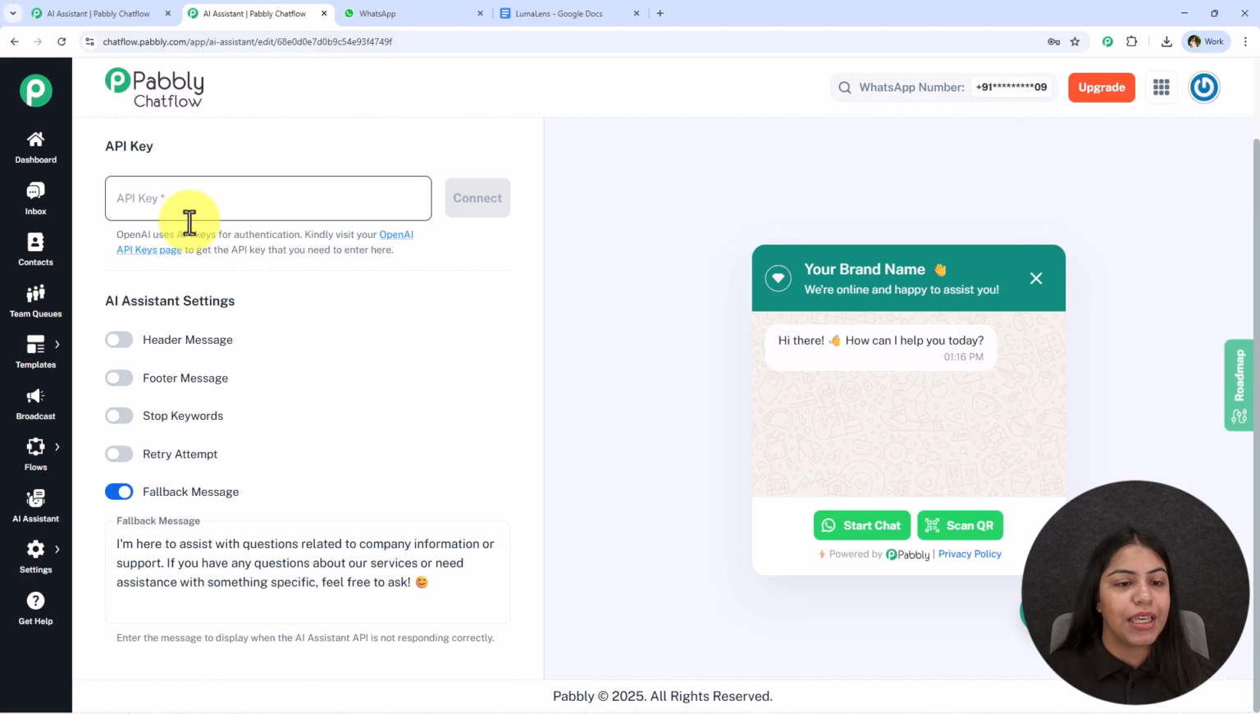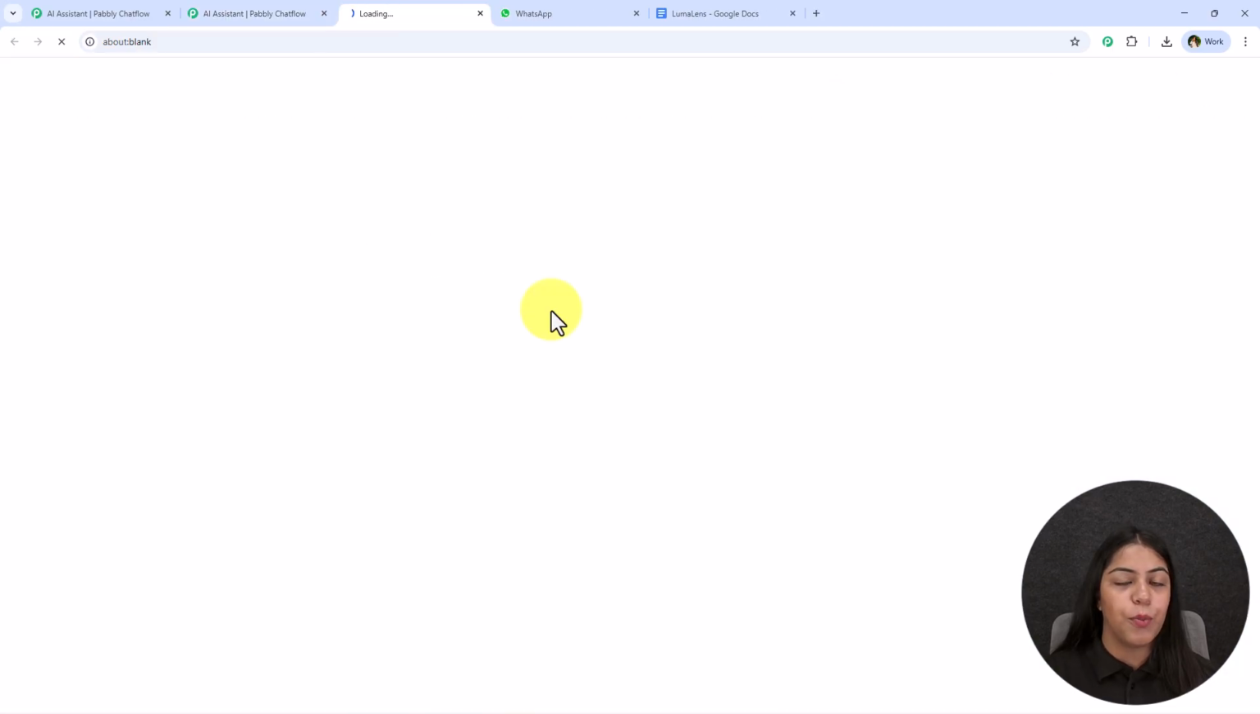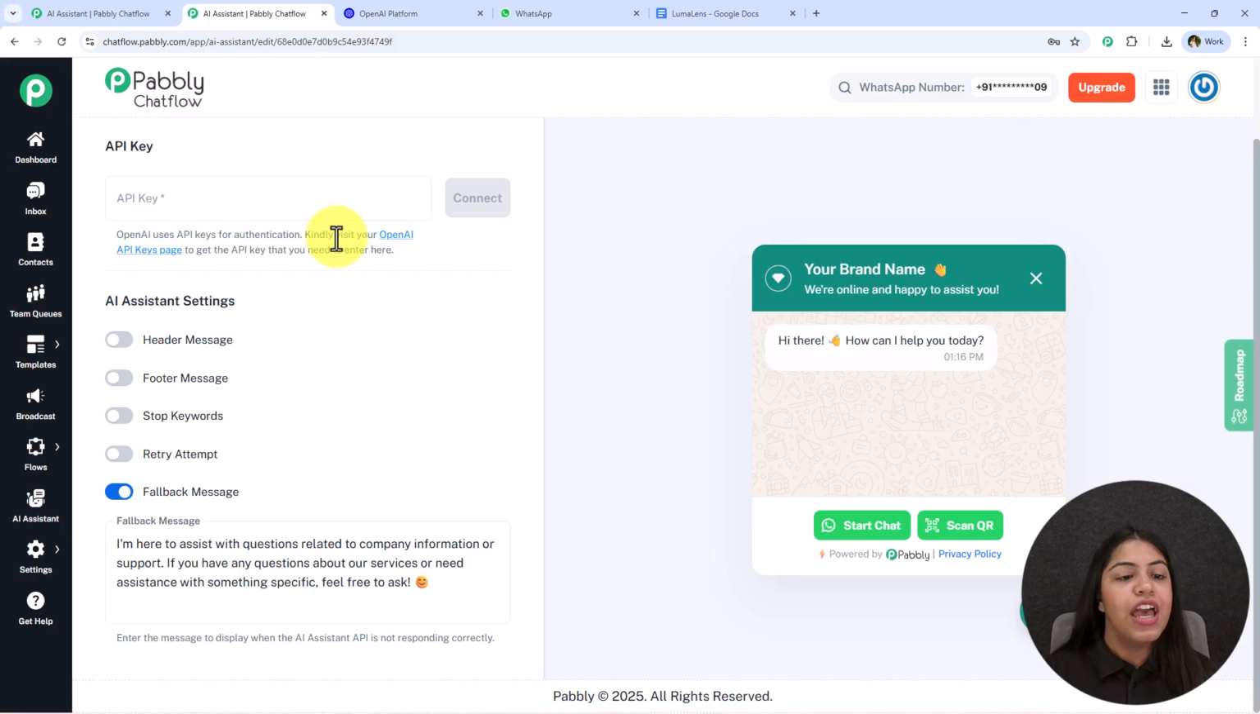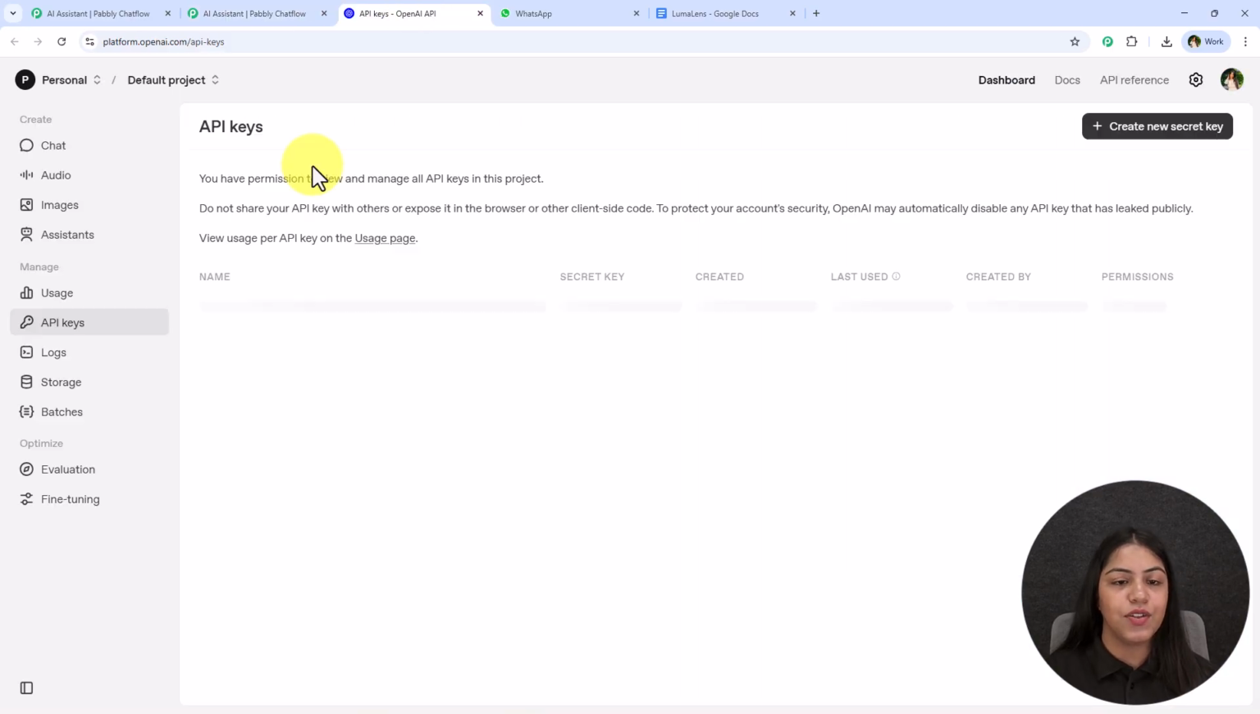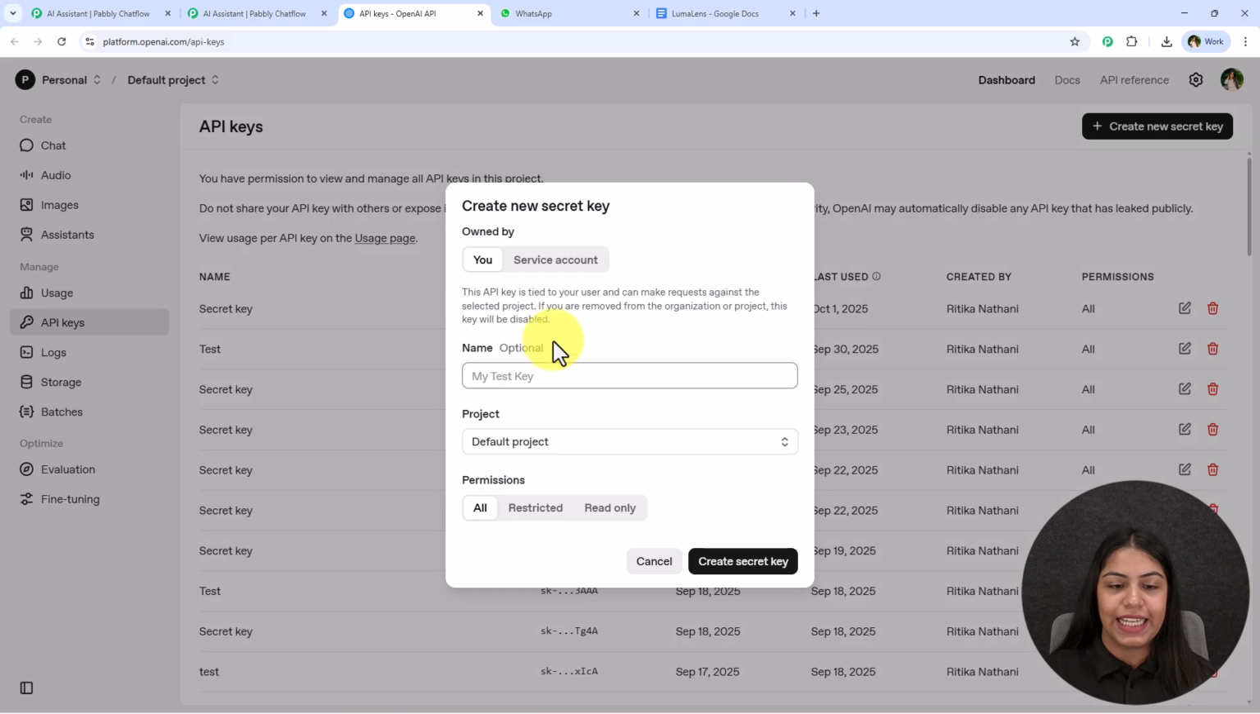Now it is asking me for the API key. To get this API key, you have to open your OpenAI API key page. In the hypertext, you're going to see the link. You just have to click on this link and click on create secret key.